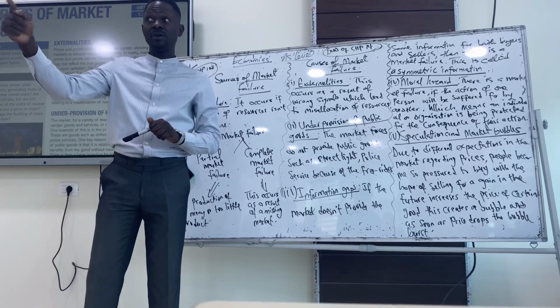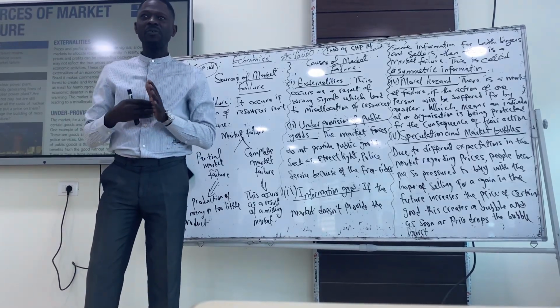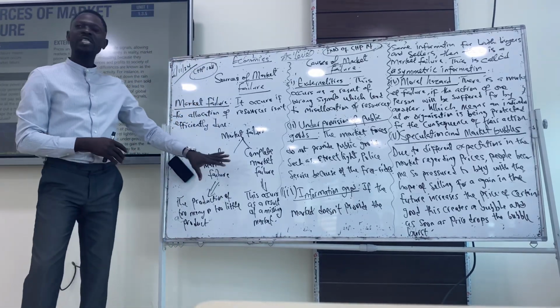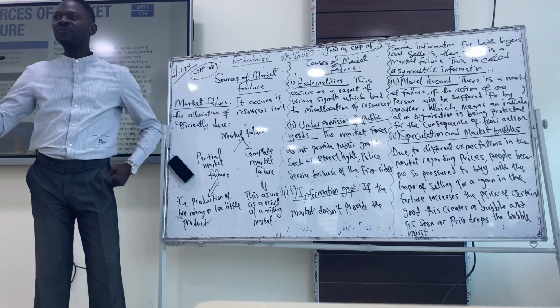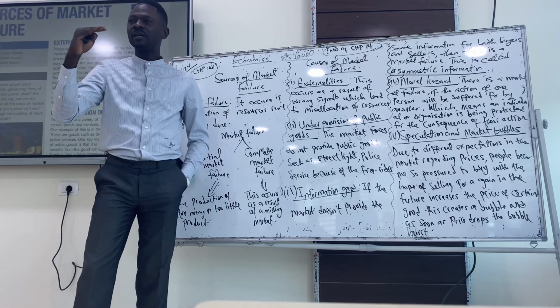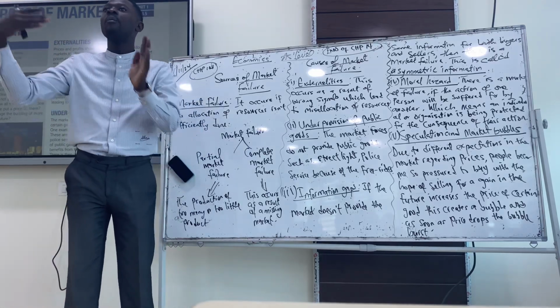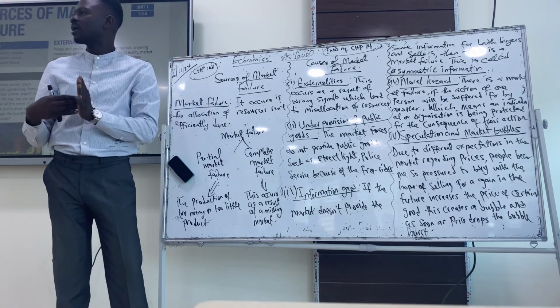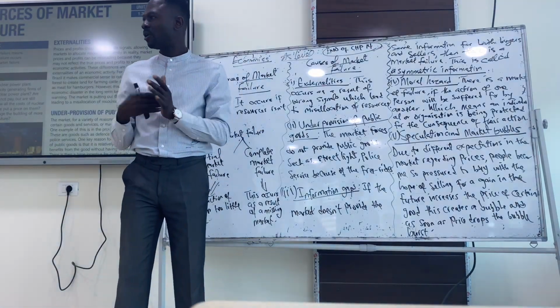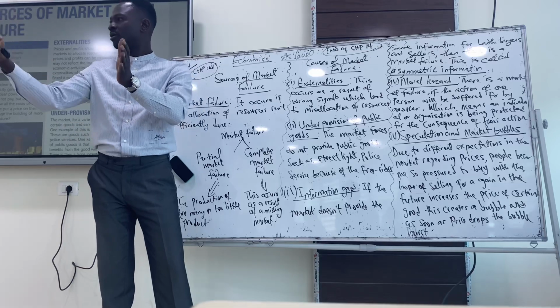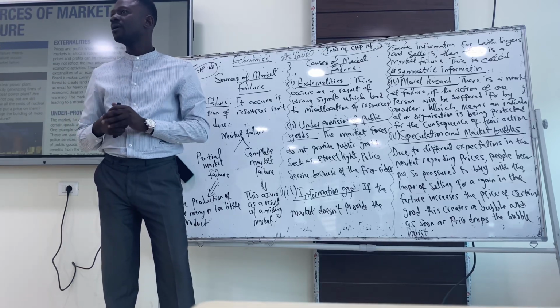Do we get market failure? So we have the partial market failure and a complete market failure. We call it a partial market failure because goods are more in the market or few in the market. We want more, we get less. That is partial market failure. We want less, we get more. That is also partial market failure.